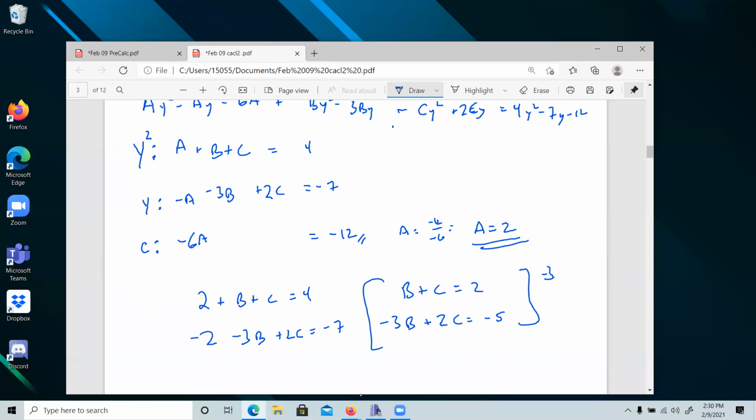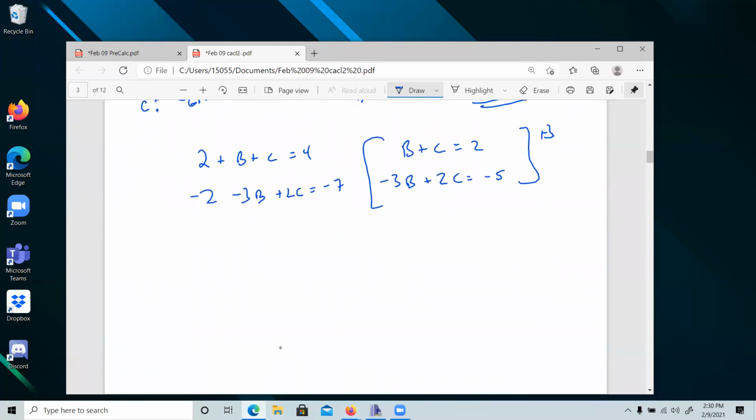Let's multiply the top by negative 3. Oh no, by positive 3, because I want the b's to cancel. So we're going to have 3b plus 3c is equal to 6, and negative 3b plus 2c is equal to negative 5. Add them, we get 5c is equal to 1. c is equal to a fifth.